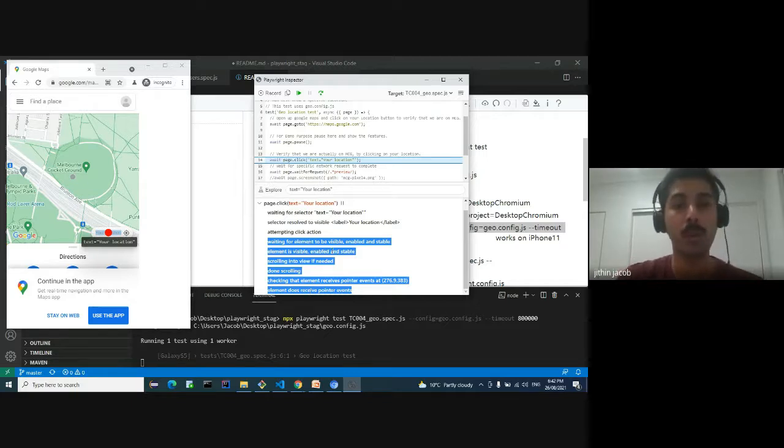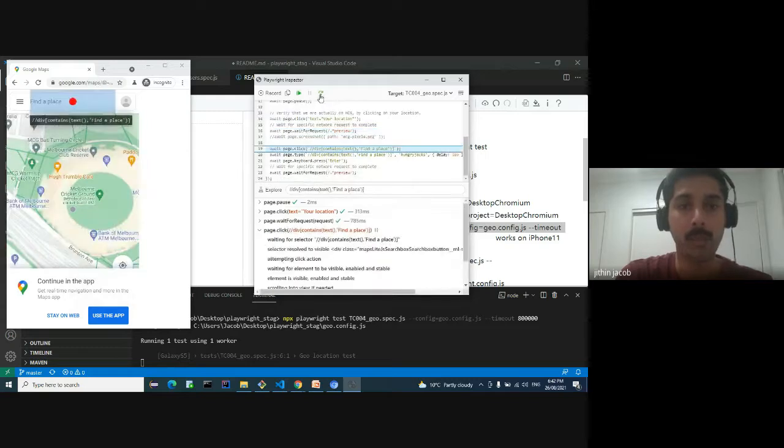So this will be there for every specific user action which Playwright will be doing, and this will be visible from the debug logs. Now let's look at our feature. So now we are going to click on this specific your location button so that we verify that we are actually on MCG. Once you click on it, it will perform that specific line of code action. So it reloaded the page. Now we saw that we are actually on MCG, Melbourne Cricket Ground, birthplace of Test cricket.